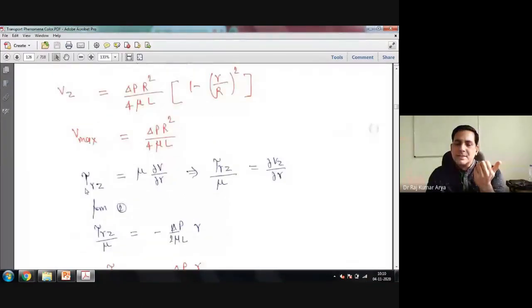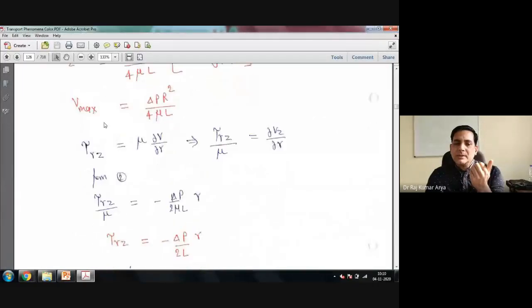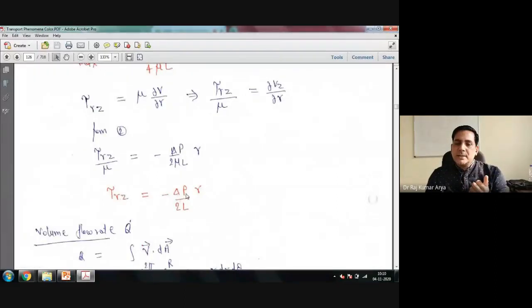Your shear stress formula from Newton's law of viscosity is tau Rz equal to mu dV upon dr. So you calculate dV upon dr by differentiating with respect to r, and you get tau Rz equal to minus delta P upon 2L into r. This is your shear stress on the pipe.